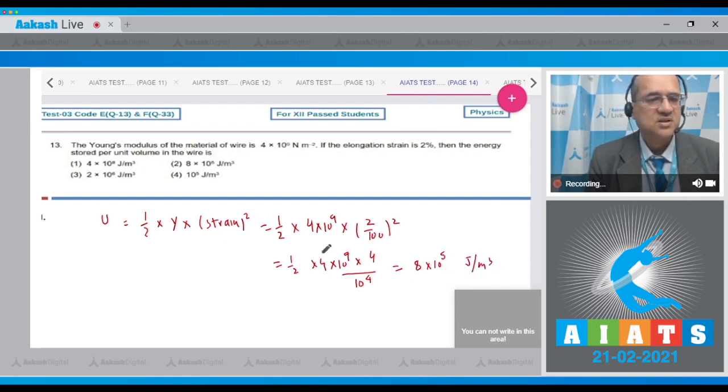And look at the options. The second option is 8 into 10 to the power 5 joule per meter cube. So the answer to this question is the second option.